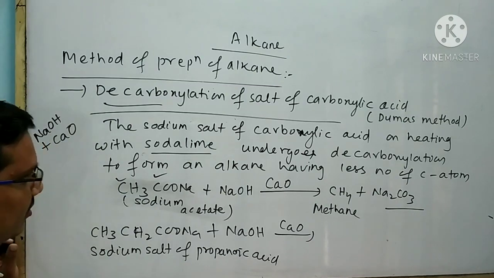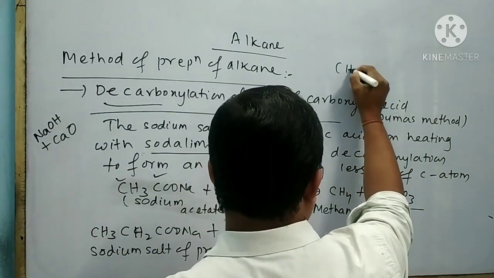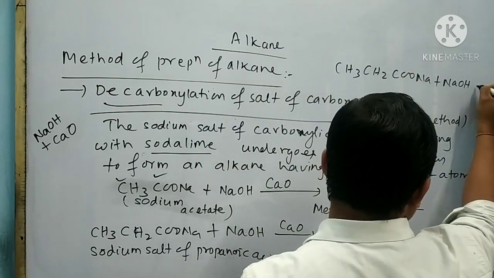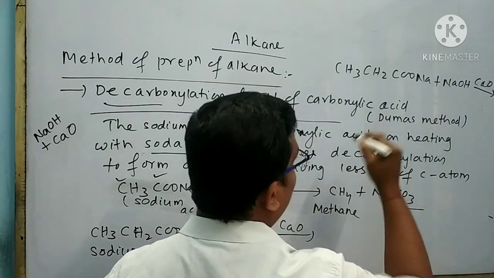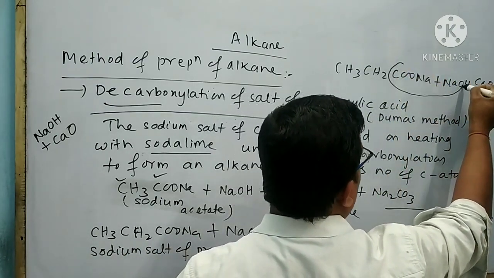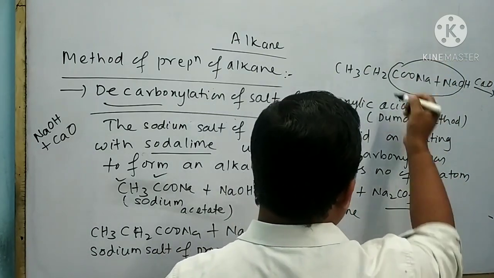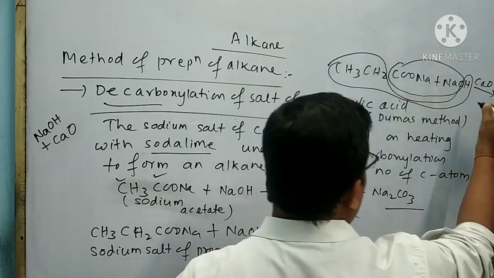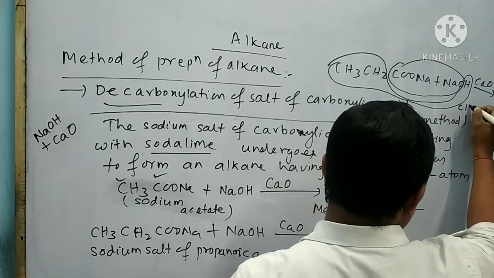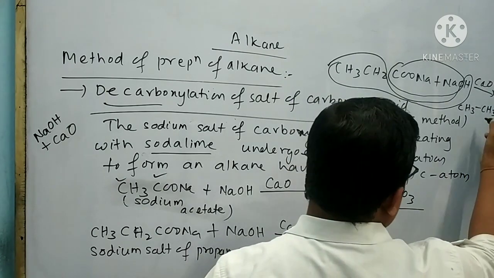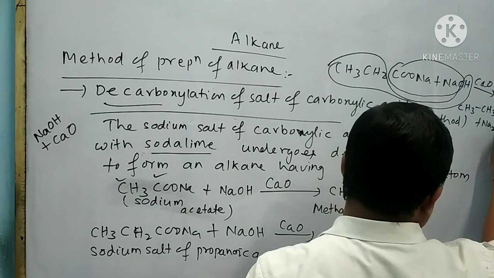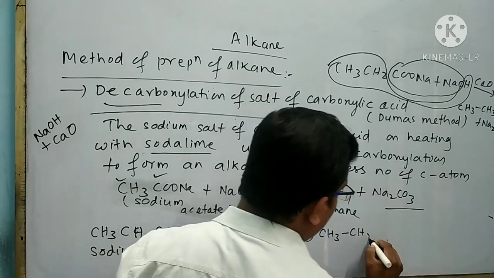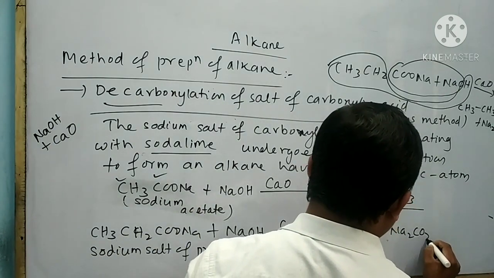then what will happen? Suppose I want to do the rough work like this: CH3, CH2, COONa subjected to reaction with the sodium hydroxide in the presence of calcium oxide. Then what will happen? This part is removed as Na2CO3. Then the remaining part is this, which attaches with this hydrogen atom to form an alkane. The alkane is CH3 bond CH3. The byproduct is Na2CO3. So here I can write CH3 bond CH3 plus Na2CO3.